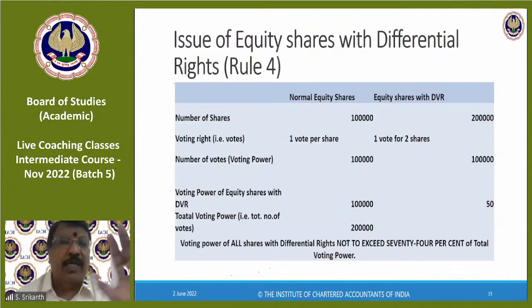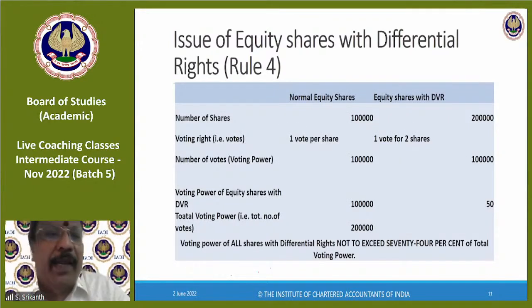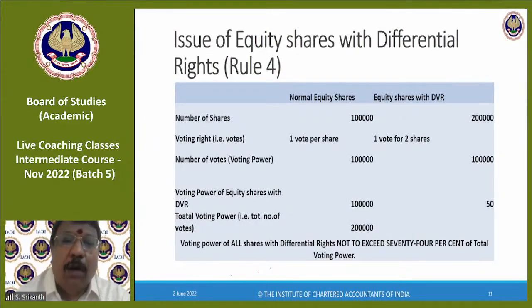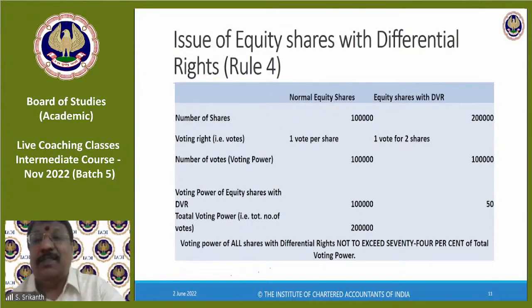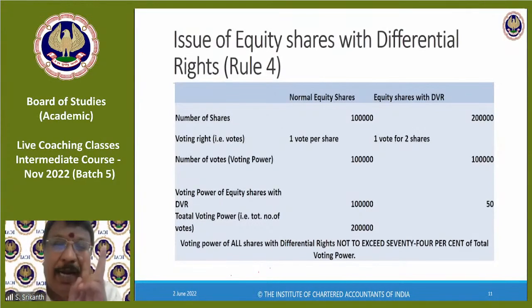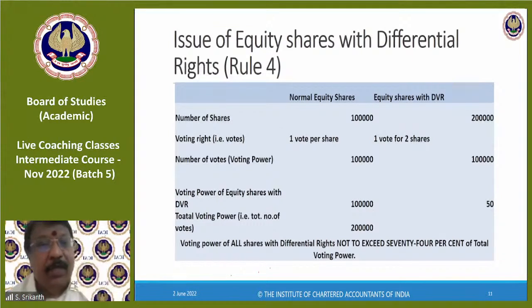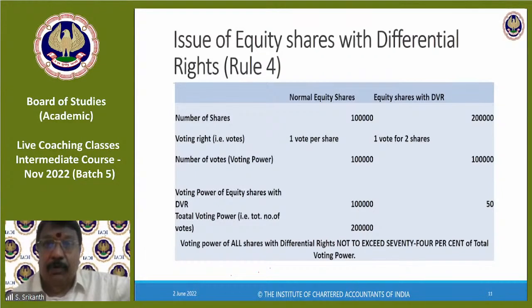Okay, so here we have a small example. For a particular company, the number of normal equity shares is 1 lakh. Normal means no differential voting rights. There are other equity shares with differential voting rights, that is 2 lakhs. So this company has 2 categories of equity share. In the authorized capital, we will say equity shares, and equity shares with differential voting rights, as a separate line item. You can't combine these 2 into a single line.